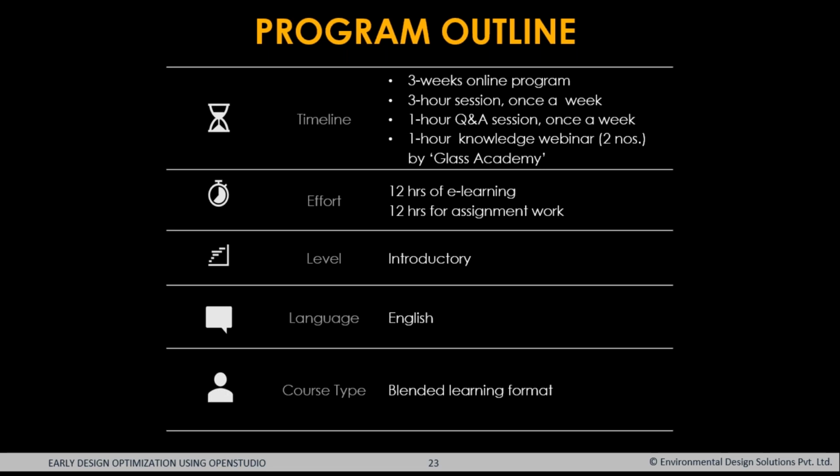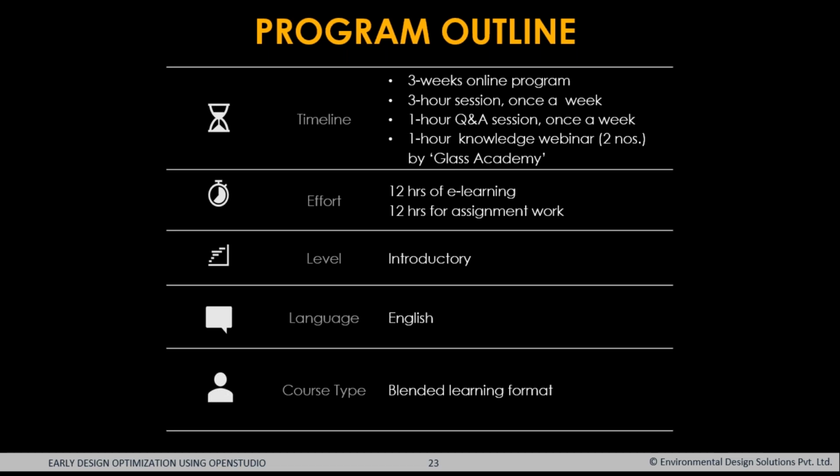Also some of the assignments which we'd be giving to y'all, we would be looking at the queries which will come out. Also, we are going to be adding a 1-hour knowledge session by our knowledge partner, Glass Academy. So we're going to have 2 sessions per week, which I'll explain in the coming schedule.